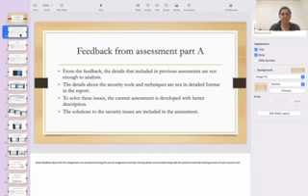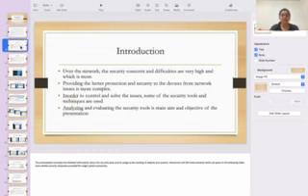Keeping this in mind, I have considered it for the assignment. And for the second assignment, I also provide the missing details along with the practical work, like the hacking process of each security tool. After that, there is the introduction of my assignment part B.